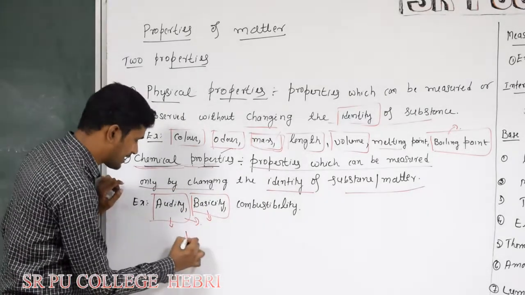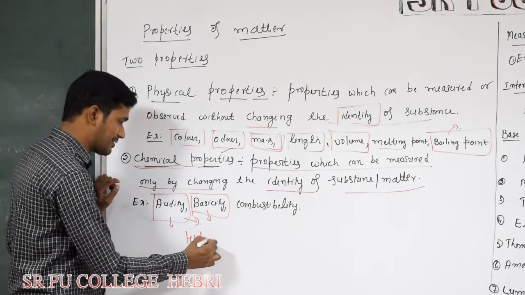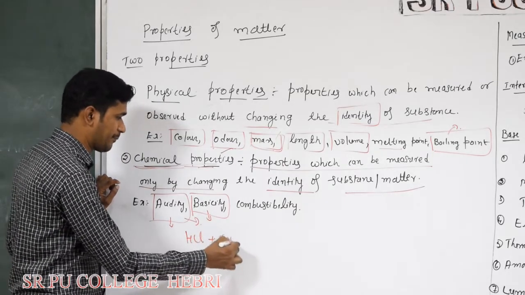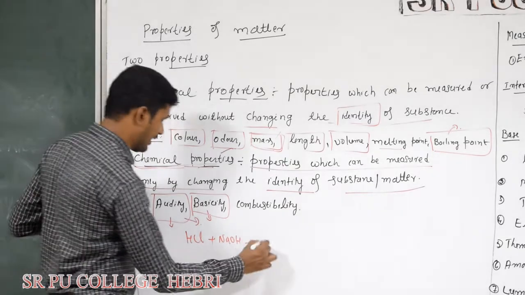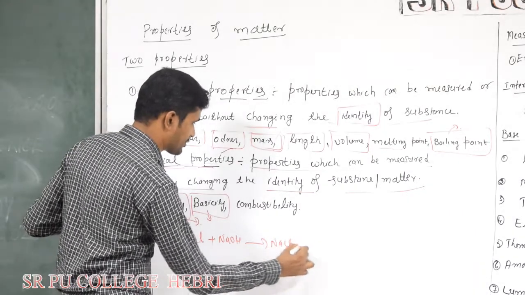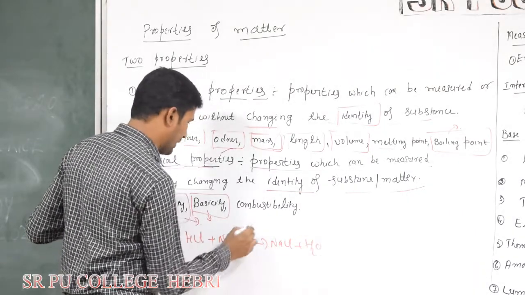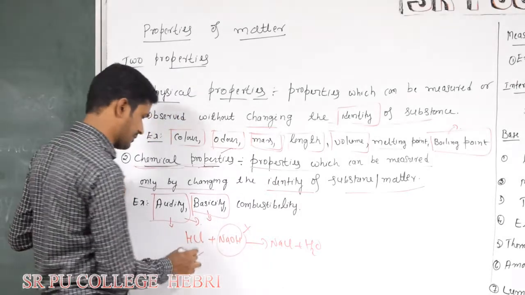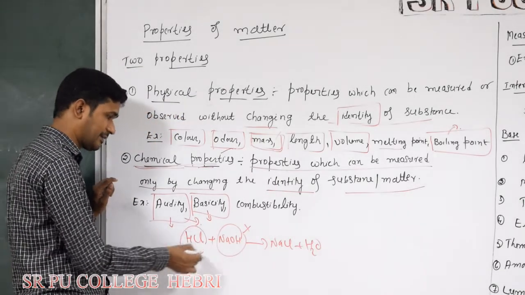I'll give this example. HCl is an acid. Acids react only with bases. A base neutralizes the acid and you will get NaCl plus H2O. If there is no reaction with sodium hydroxide, then it is not an acid.